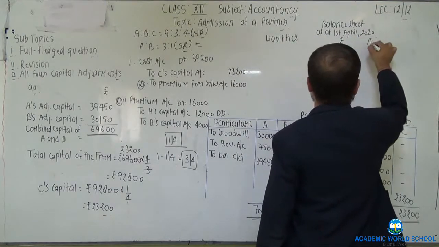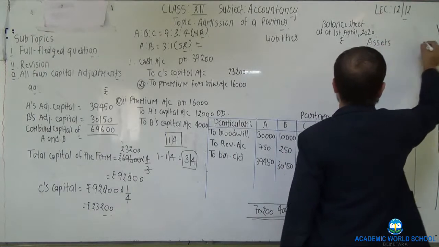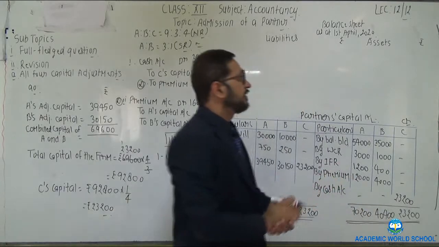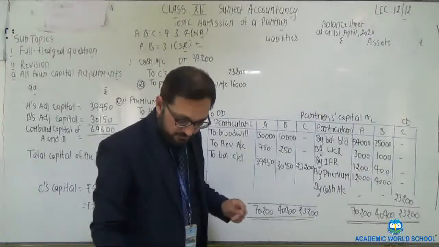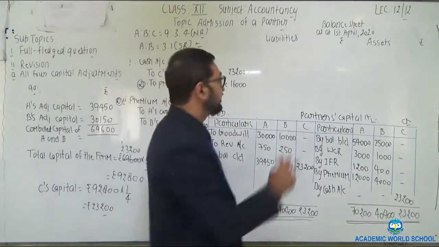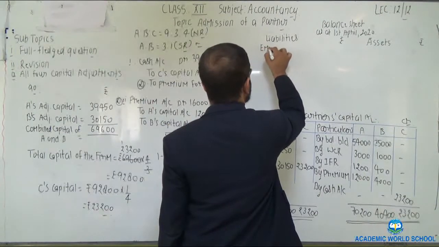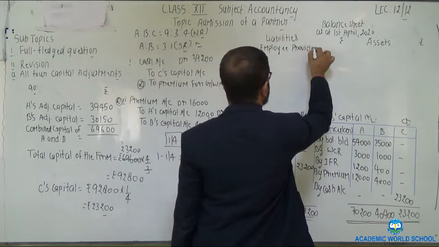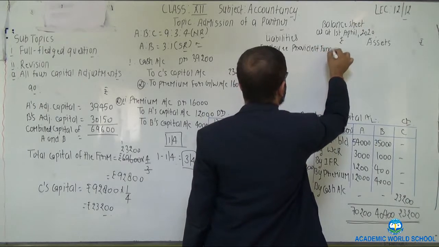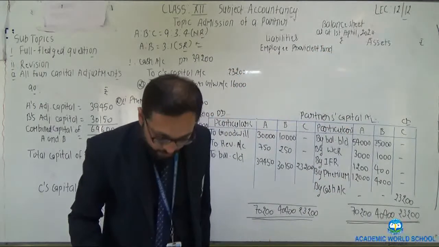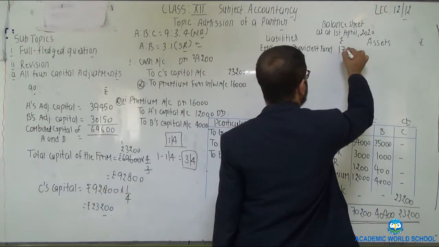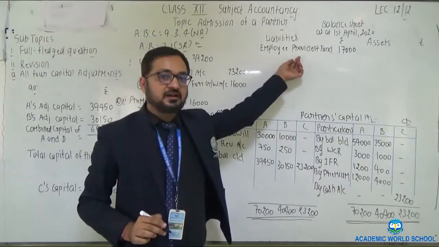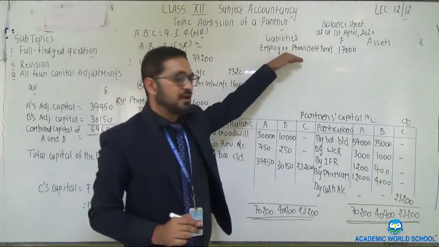Liabilities amount, assets amount. So on the liability side, first liability which is given as employee provident fund, amount which is given in the opening balance sheet is rupees 17,000. No such adjustment was there in this regard, so the same amount is to be placed on the liability side.